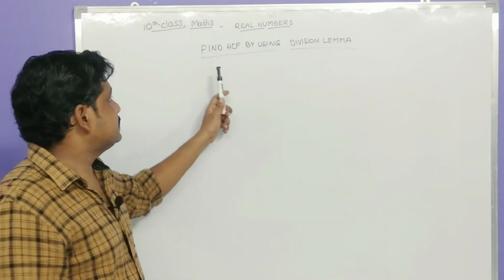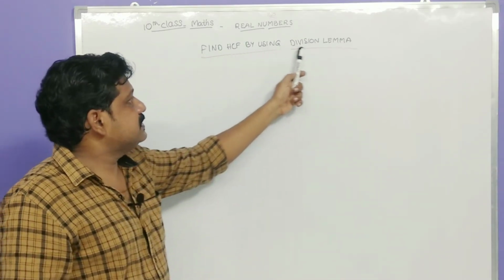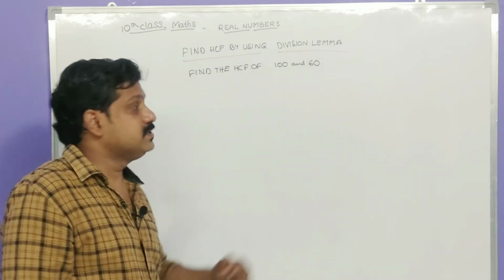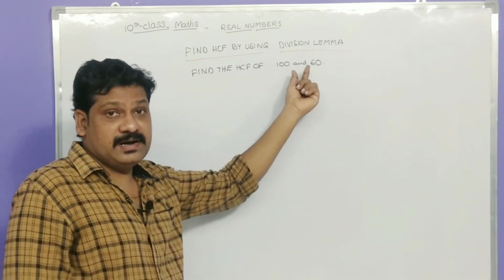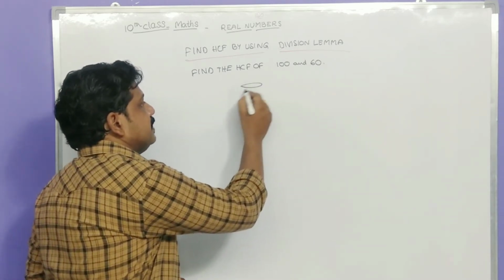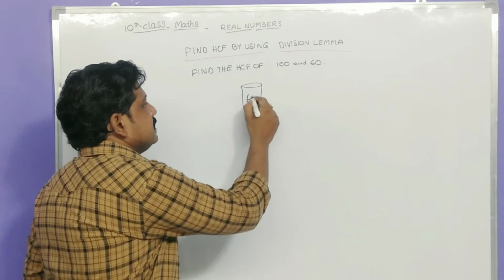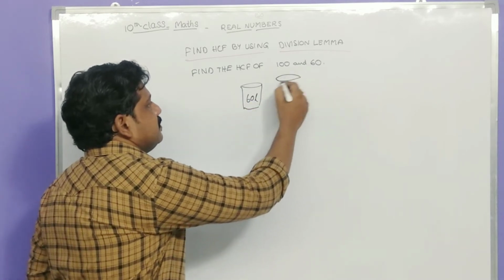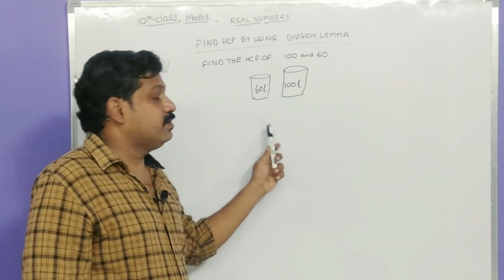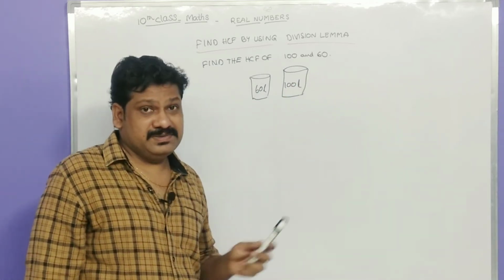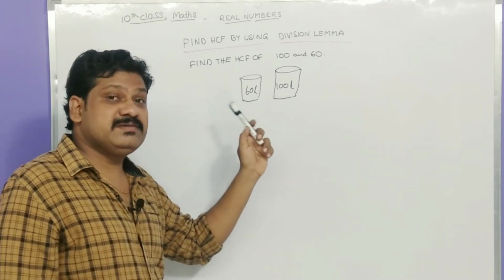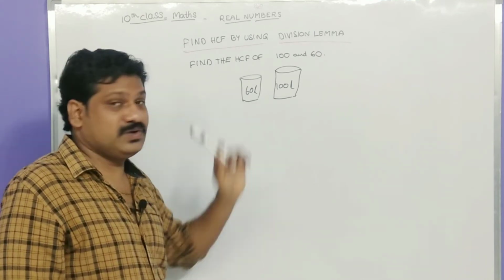Our next topic is find the HCF by using division lemma. Find the HCF of 100 and 60. Imagine that there are two cans filled with milk. One can is 60 liters and the other one is 100 liters. Now we want a measuring cup that measures the milk completely without any milk remaining in these two cans.